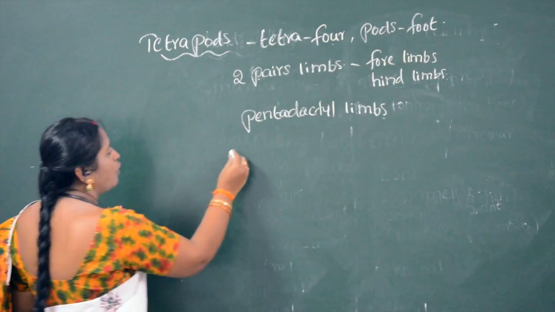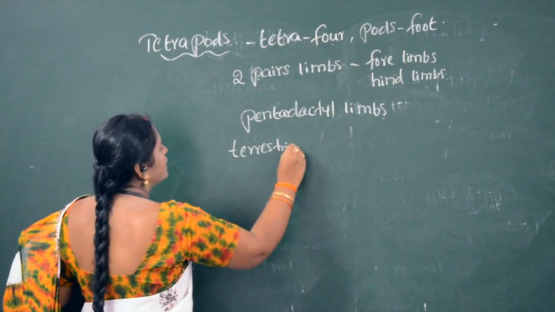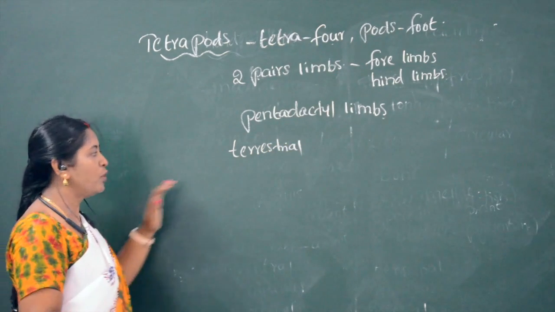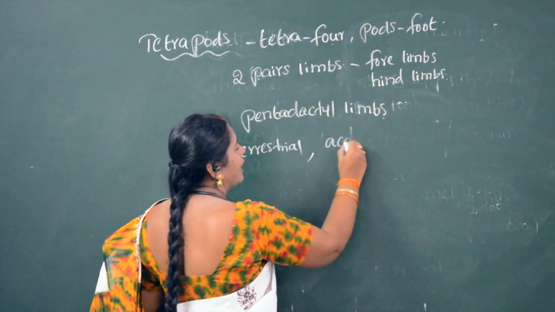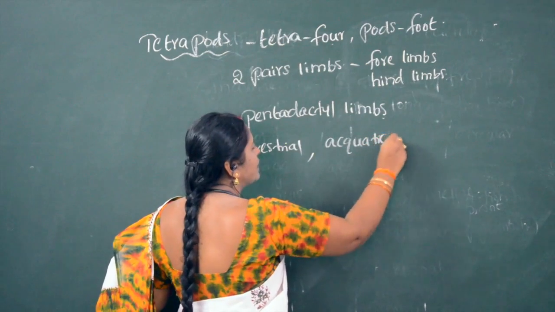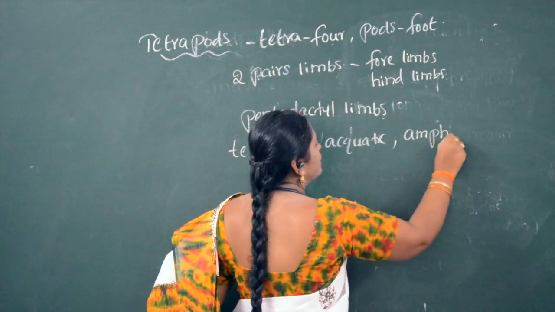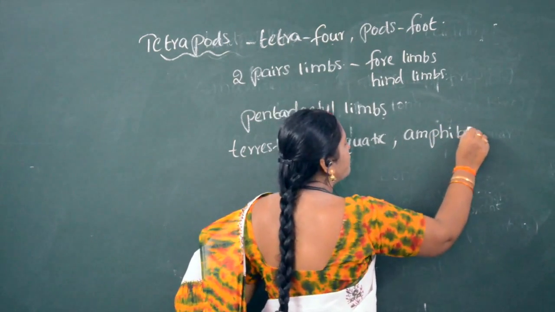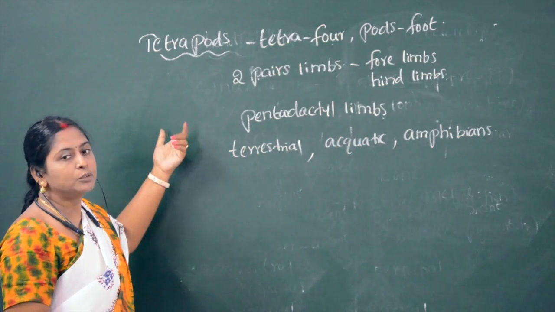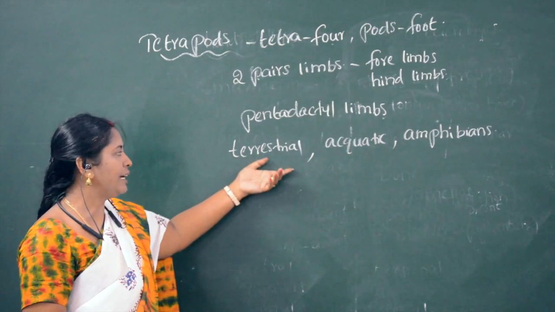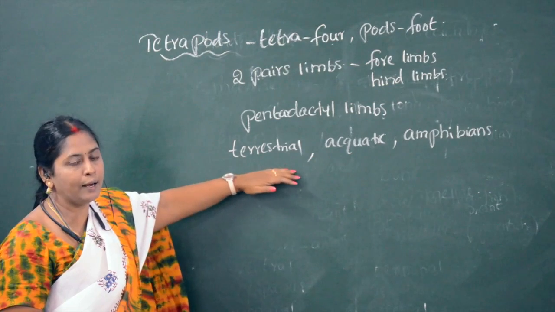Most of the tetrapod organisms are terrestrial. Few organisms are aquatic, whereas few organisms are amphibians. Terrestrial organisms are the organisms which live on the land.